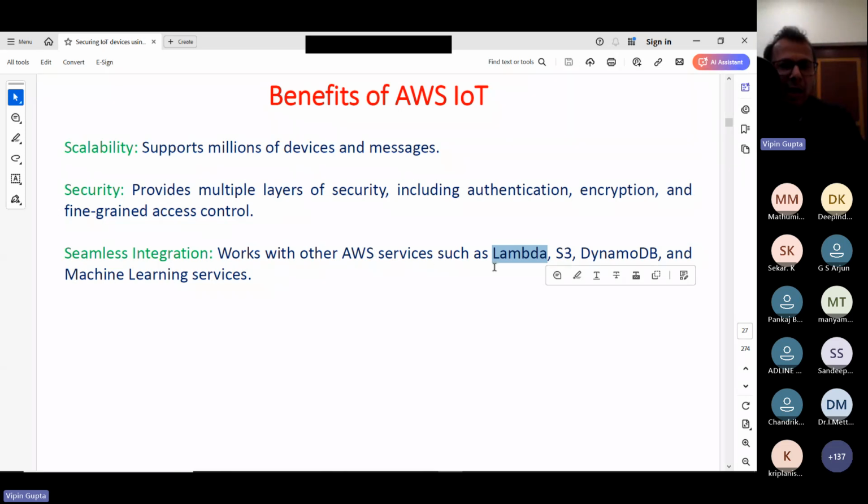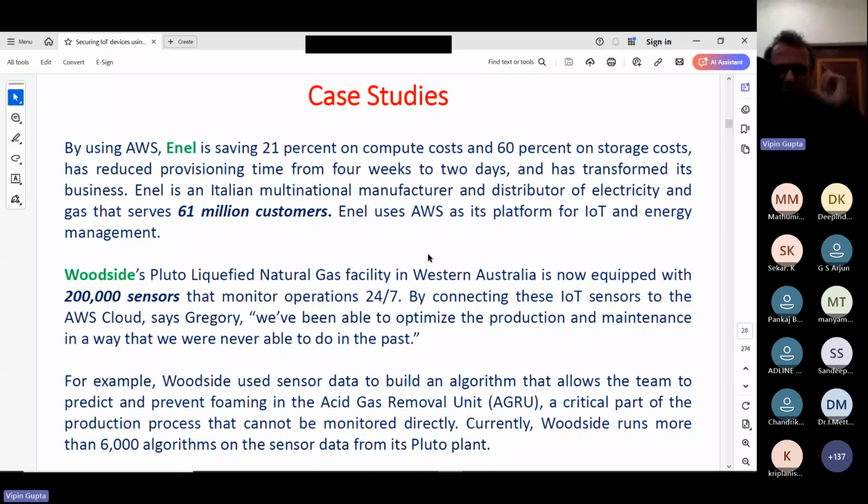We can specify that, and we will be looking at that also. So before going to that Defender thing, let me show certain things. Now, which companies are using this AWS IoT?